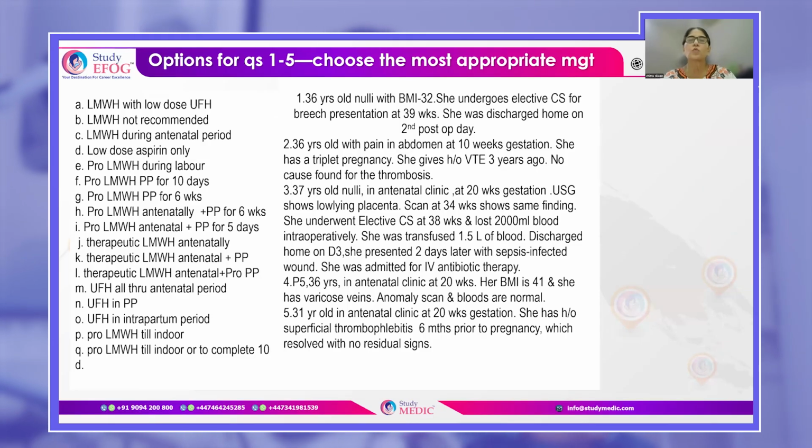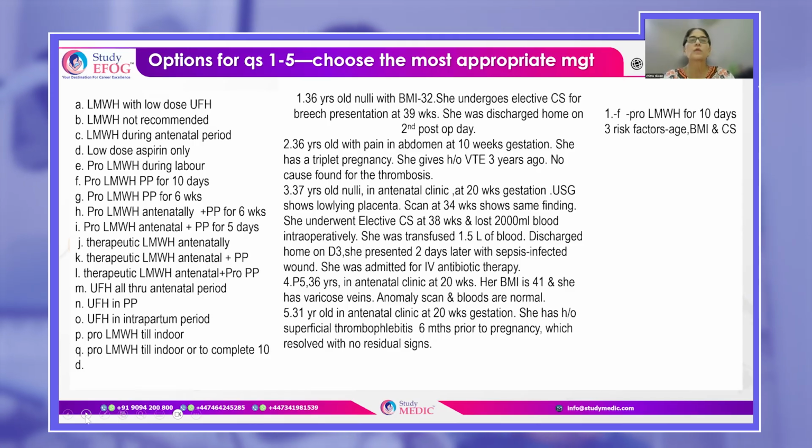She is discharged home on day 2 in the post-operative period. So for this woman, she has three risk factors. Okay, her age is 36, her BMI is high at 32, and she has undergone an elective CS. So her score is 1. So for her, you would be giving her option F, that is prophylaxis for a period of 10 days in the postpartum period. Okay.